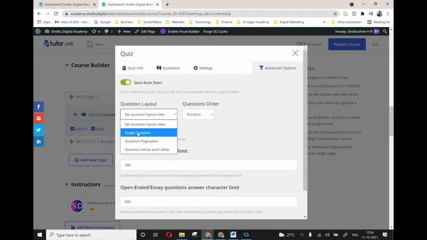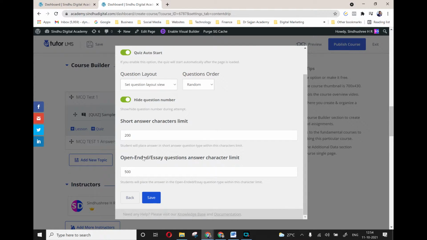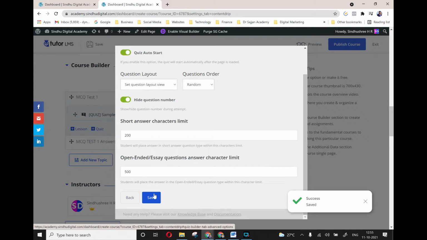Questions layout, how you want the questions to be seen, and you can do either randoming, that as I said, or sorting out, ascending, descending, something like that. So you can hide the question number so people don't know which question you have been answering. There could be so many things, right? Short answer characters. This is like for open-ended questions. These are the type of answers how much they can enter into. I'll just say, so these are the options which is available. This is how you can create quiz.